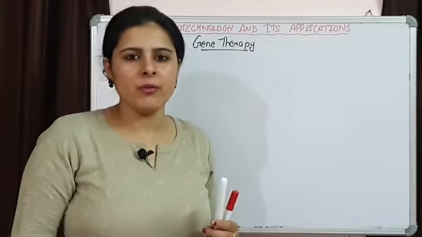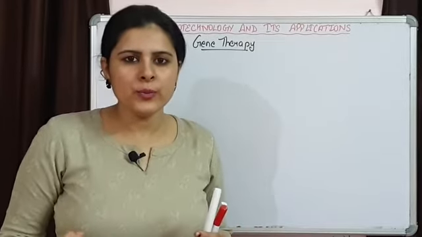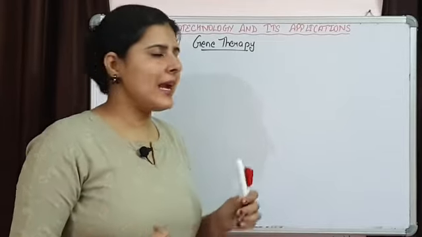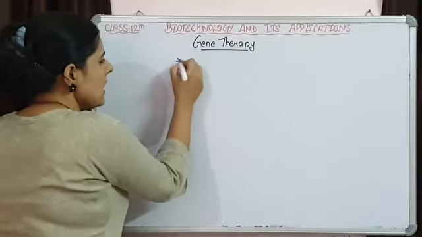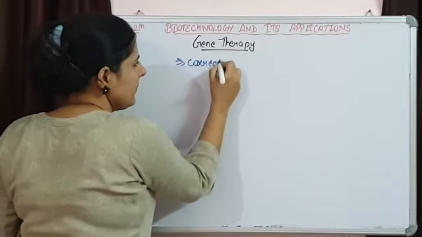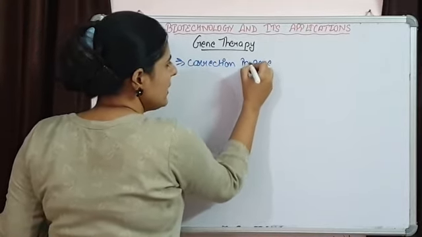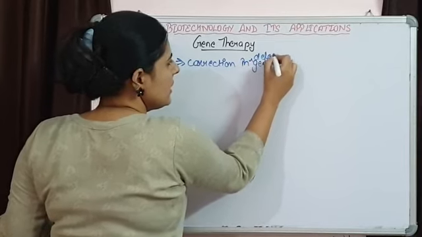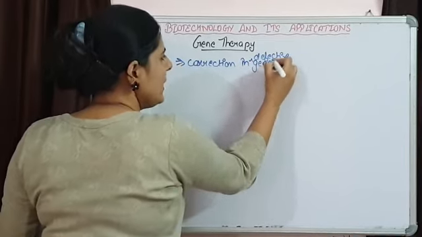If there is a problem in any gene, that gene is not going to code into a functional protein. So, for that this gene therapy is going to be done. So, that is a correction in gene. A correction in gene. The gene should be a defective gene in which correction should be done.